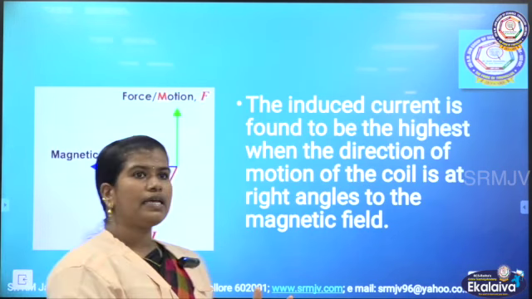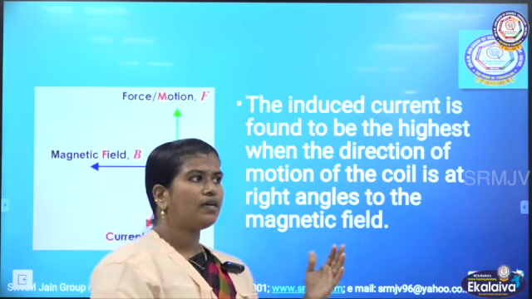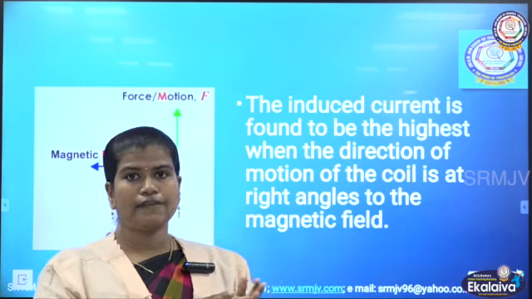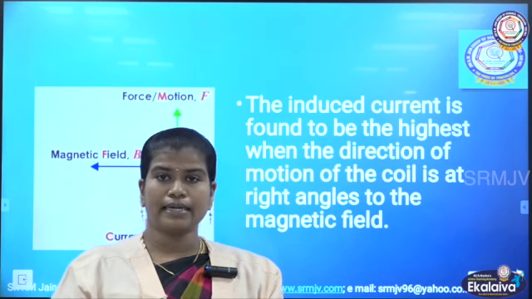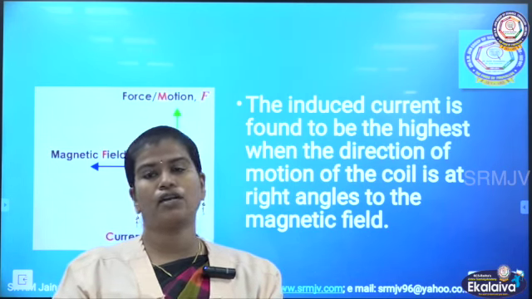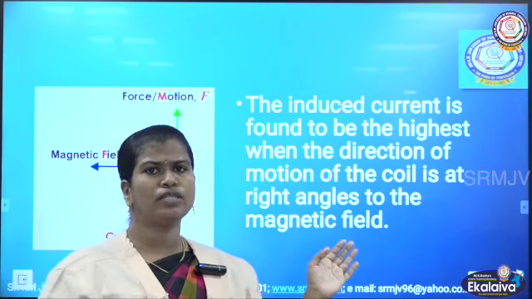And when will this induced current be maximum? In Fleming's left hand rule, when the electric current and the magnetic field are perpendicular to each other, the force will be maximum. Here also it is the same.